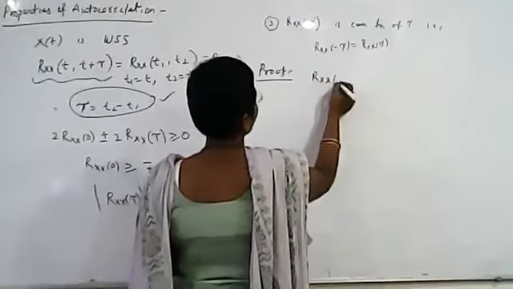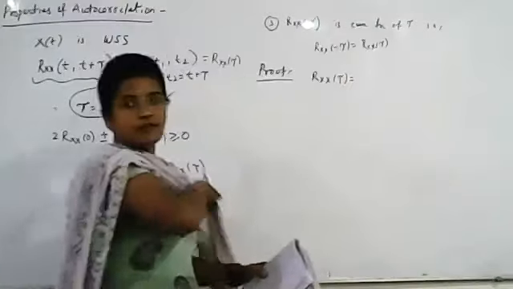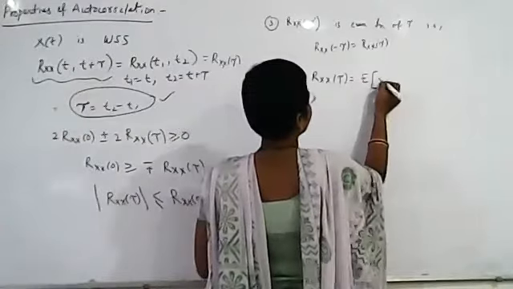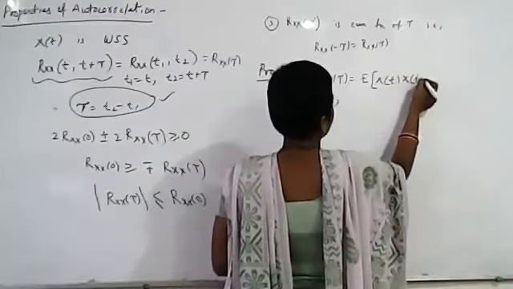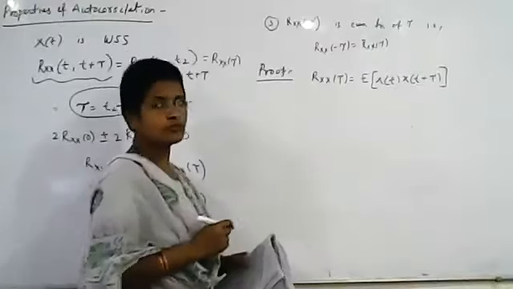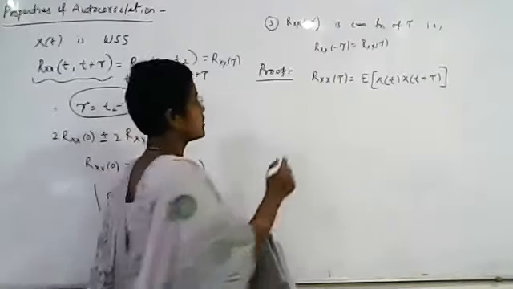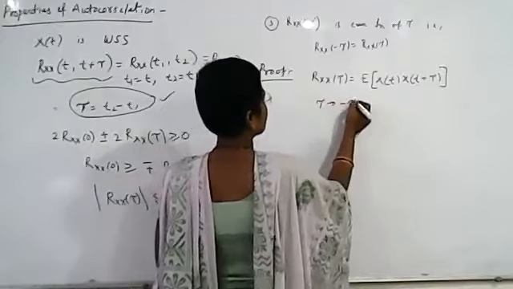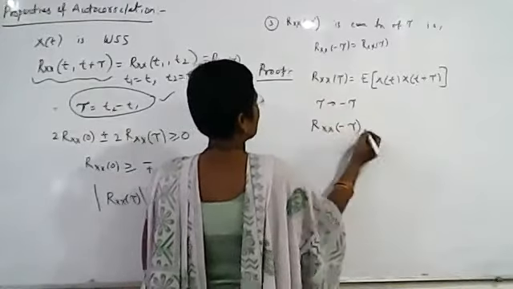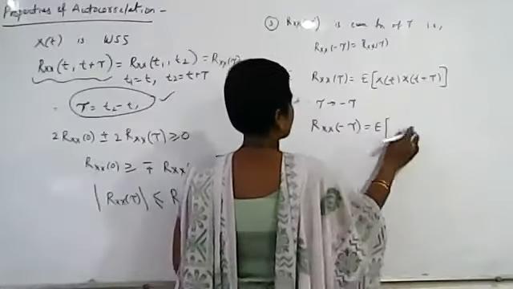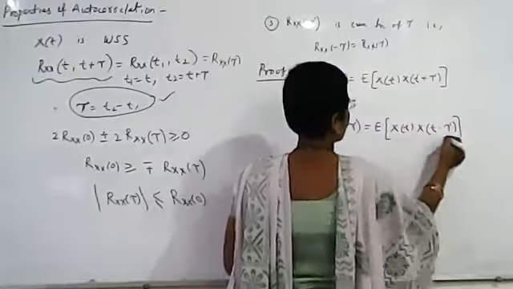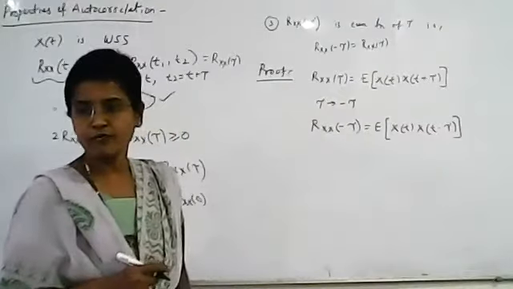Now write the formula of autocorrelation. Rxx of tau is given like this: the expected value of x of t times x of t plus tau. This is the formula for autocorrelation. Now substitute tau equal to minus tau. In place of tau, we place minus tau, so we get Rxx of minus tau, which is the expected value of x of t times x of t minus tau.